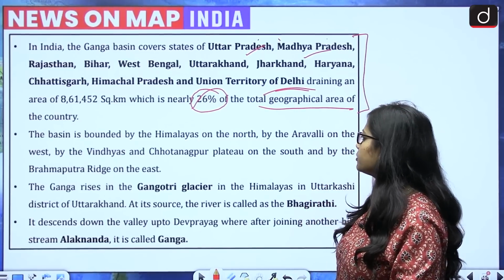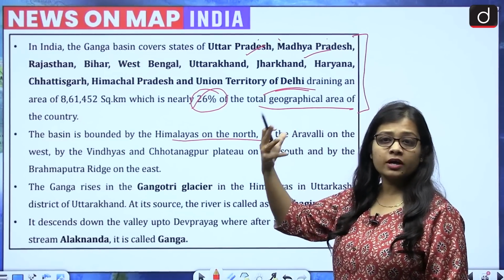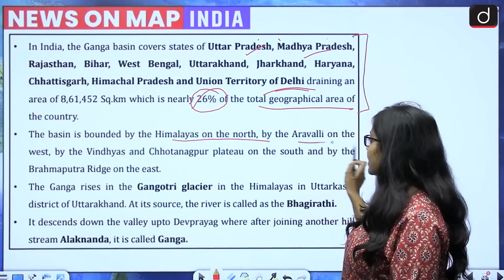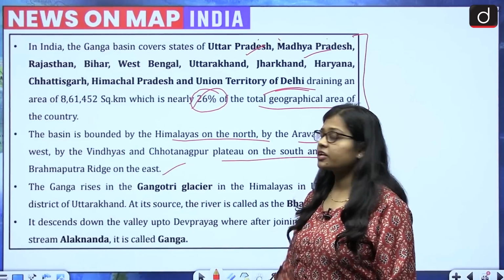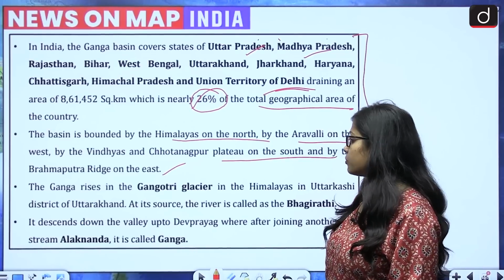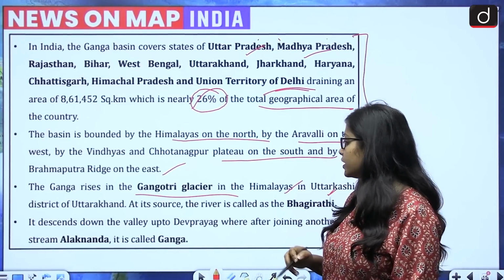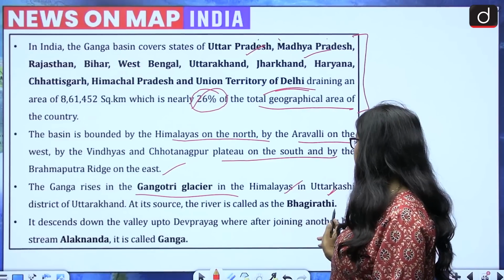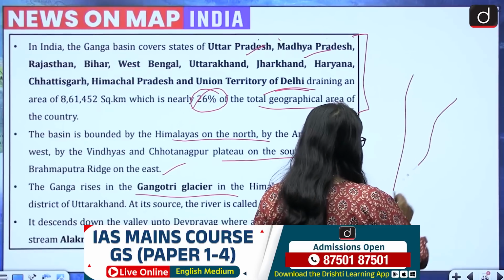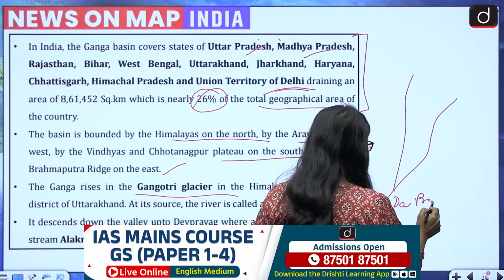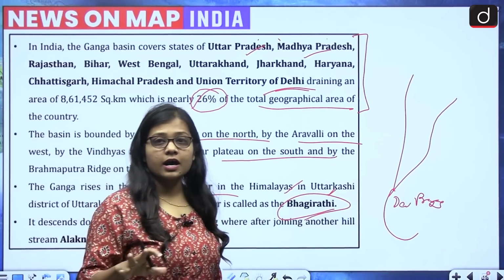Then the basin is bounded by the Himalayas on the north. That is why Ganga is also a Himalayan river. And then by the Aravalis on the west, Vindhyas and Chotanagpur Plateau on the south, and by the Brahmaputra ridge on the east. Ganga rises in the Gangotri glacier in the Himalayas in Uttarkashi district of Uttarakhand. At its source, the river is known as Bhagirathi, and when Bhagirathi comes down, it meets Alaknanda at Dev Prayag. And then from Dev Prayag, it is known by the name of Ganga.